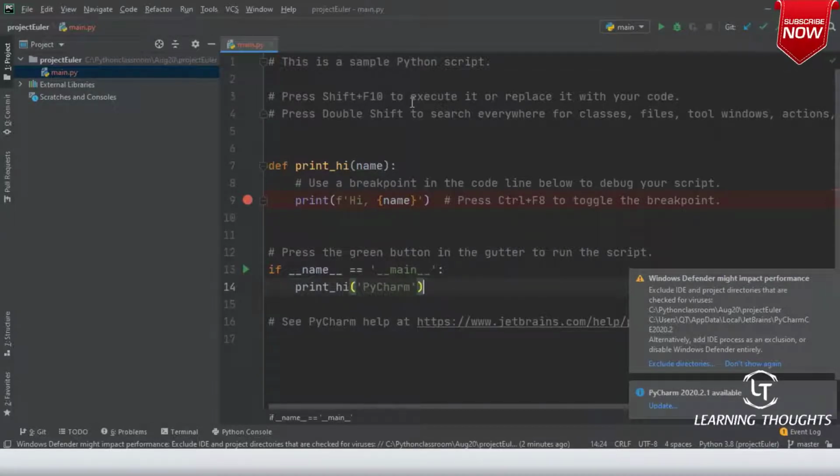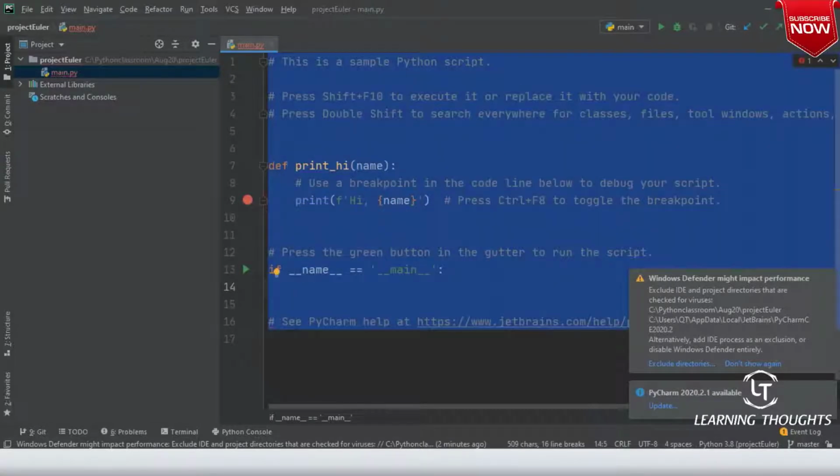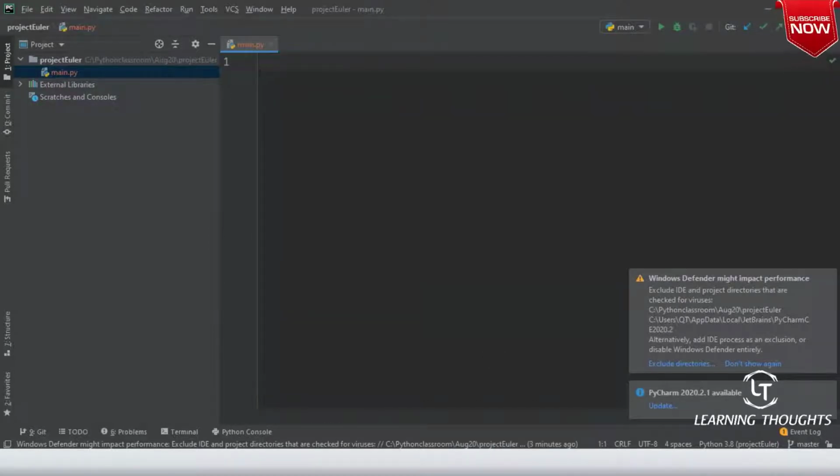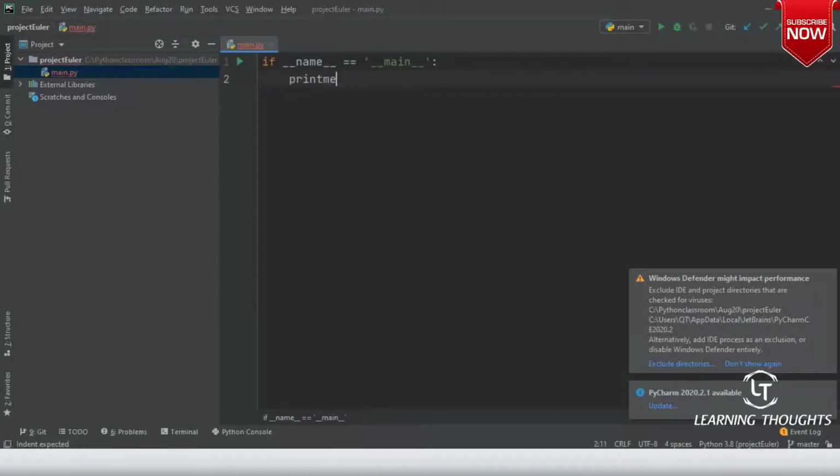By default, this is the Python starter code, but let us try to add to this. The first thing I want to write over here is to remove this, or I'll remove everything and retain only this part. I will write that if name equals main, then print menu.